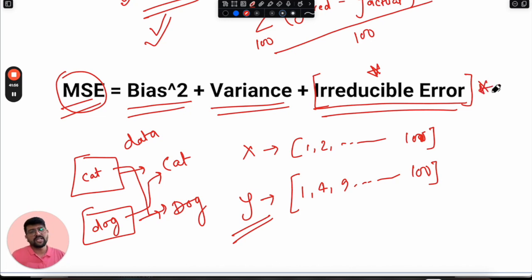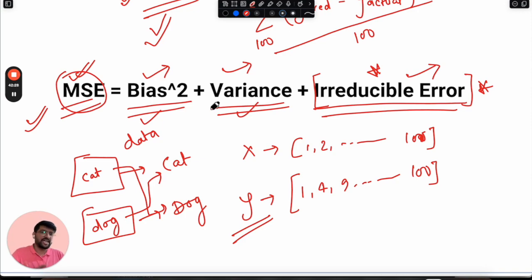It will always be present, in whatever manner. Even if we try out many complex models, this error will remain the same because it is present in the data itself. Now, coming to the two parts, bias and variance, we want MSE to be smaller. So we want bias to be lower and variance to be lower. Both should be lower so that MSE becomes lower, because we cannot touch irreducible error. So we wanted some kind of mechanism to reduce the bias and reduce the variance.